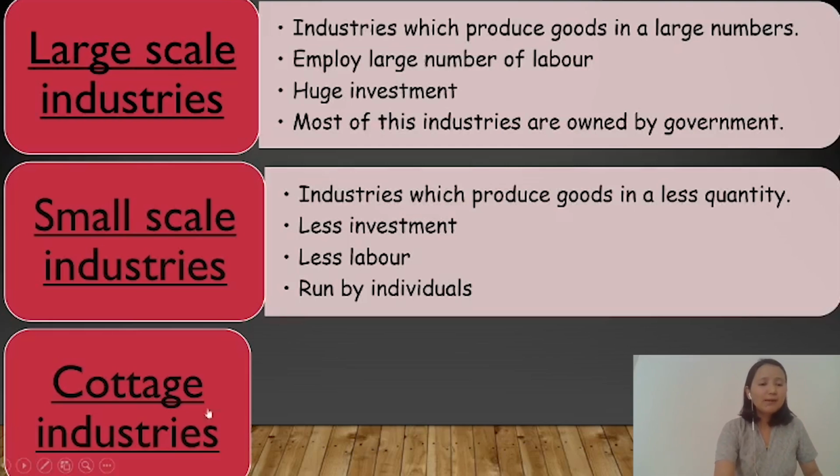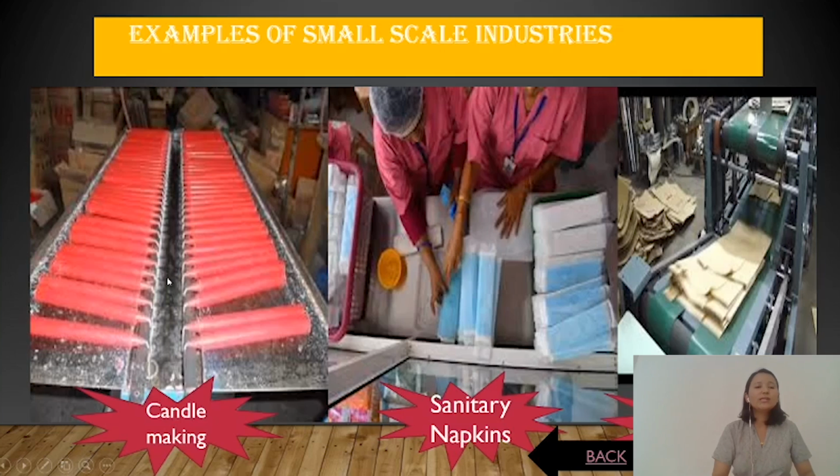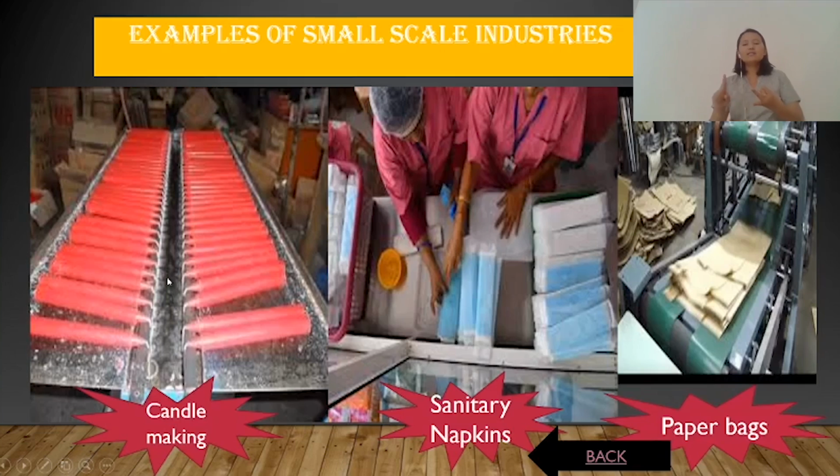Some examples of small-scale industry in India are candle making, the sanitary napkin industry, and then the paper bags industry. All these industries come under small-scale industry because of fewer workers, less production, and less investment.